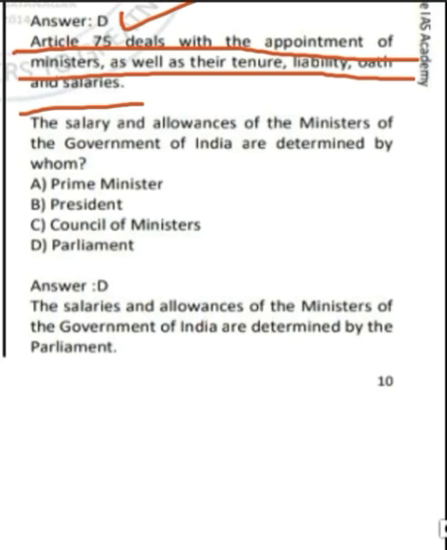Moving on to question number 52. Question number 52 says that the salary and allowances of the ministers of the government of India are determined by whom? The correct answer is option D. It is the parliament that determines the ministers' salaries and allowances.